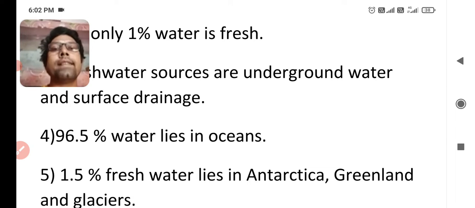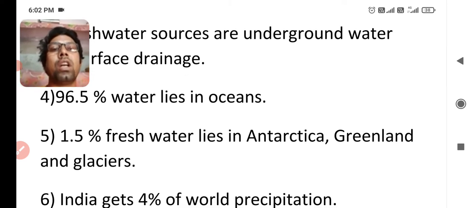96.5% water lies in oceans. You know that there are major oceans in the world, and 96.5% of the total water lies in oceans. So that's why we can say that there is no plenty of water on the earth which is fresh water.